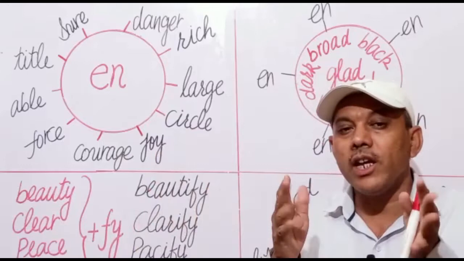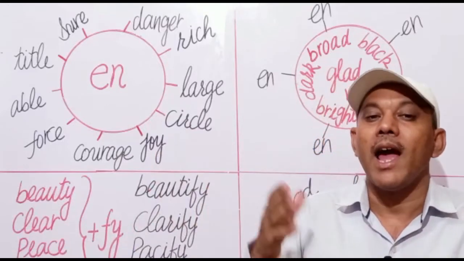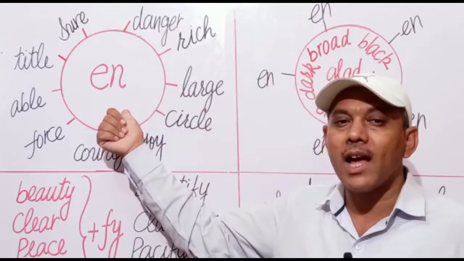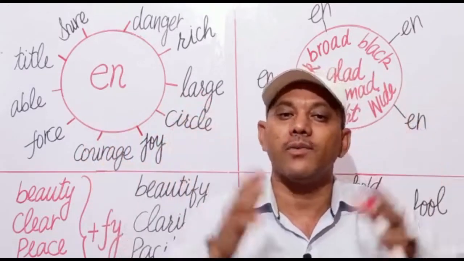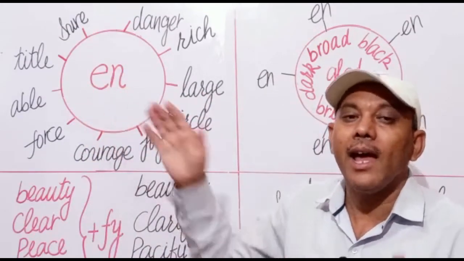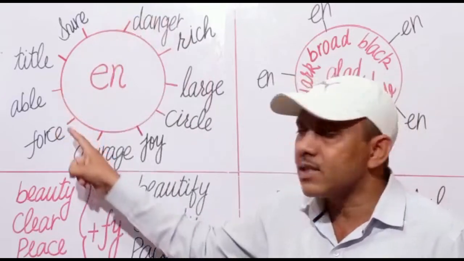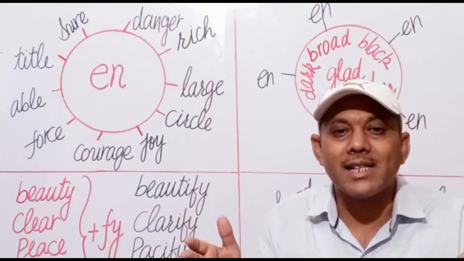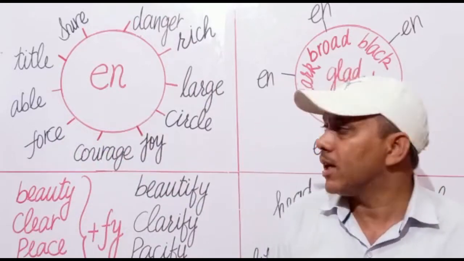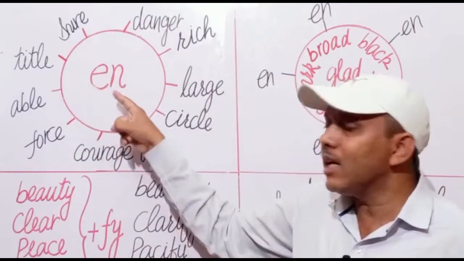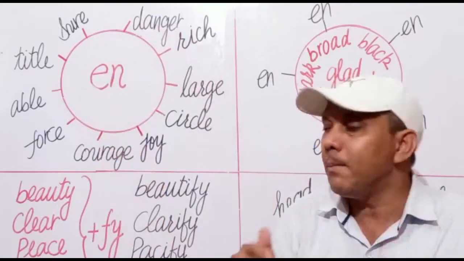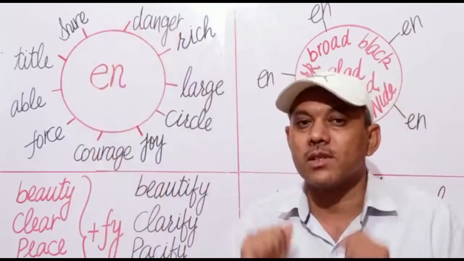Now, let us take two prefixes and suffixes. En as a prefix and en as a suffix. We can add this en to many words, nouns or adjectives, to make new verbs. In this way, just by adding a single prefix to many words, you can make many verbs. For example,